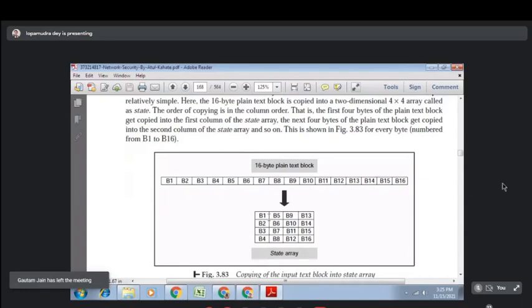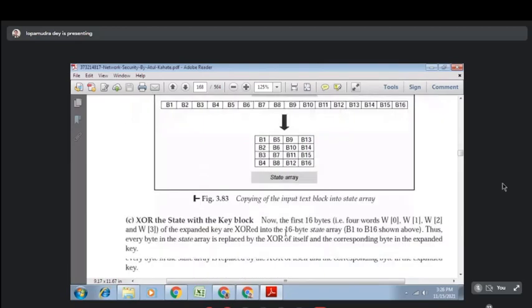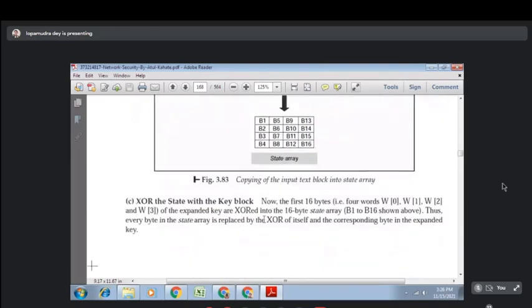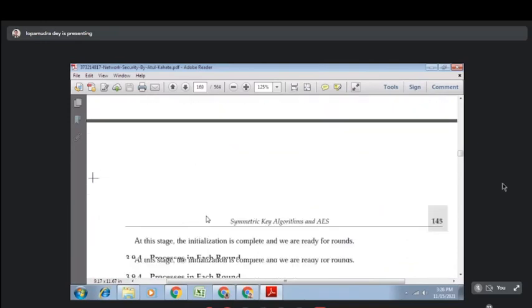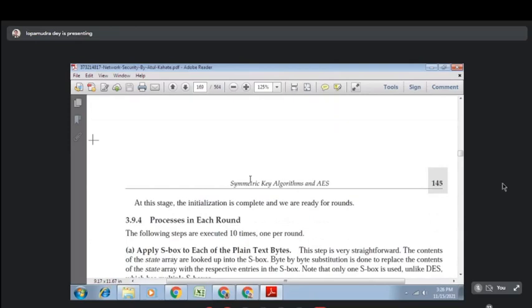Column wise. So B1, B2, B3, B4 is a column of the matrix. Then B5, B6, B7, B8, then B9, B10, B11, B12, B13, B14, B15, B16. So this is called the state array. You have to perform the XOR operation between this matrix and the key, and this output will be sent to the first round of the AES.